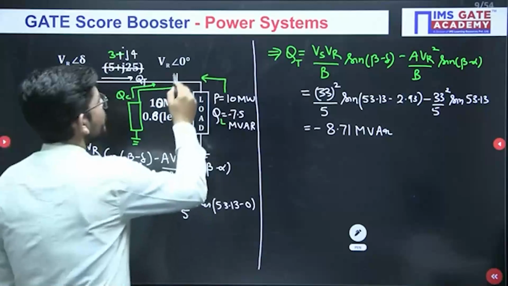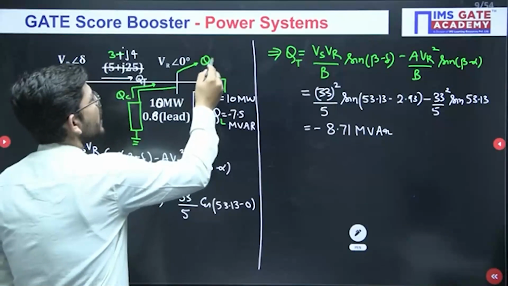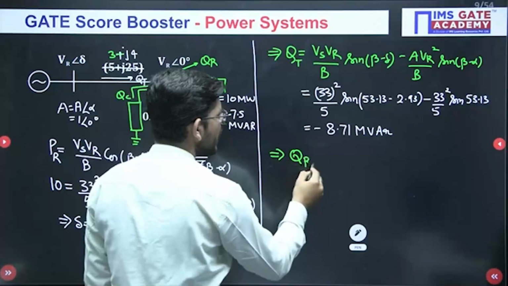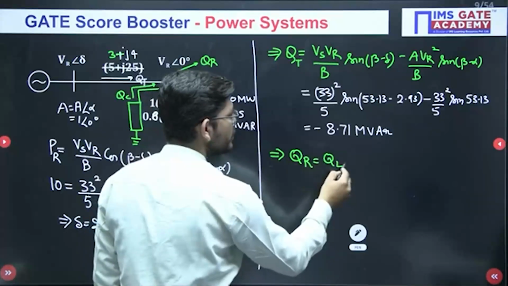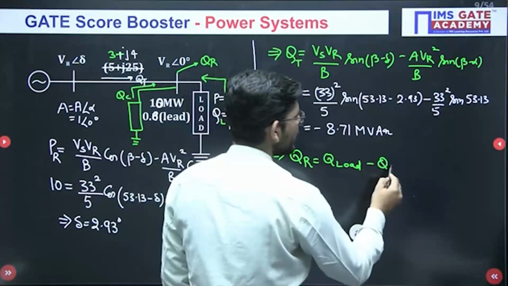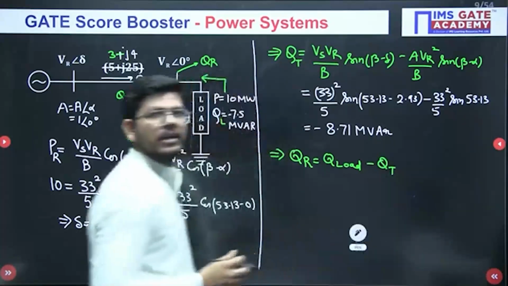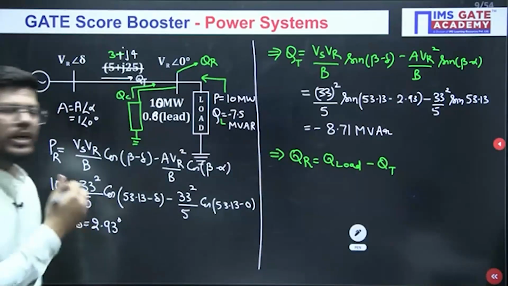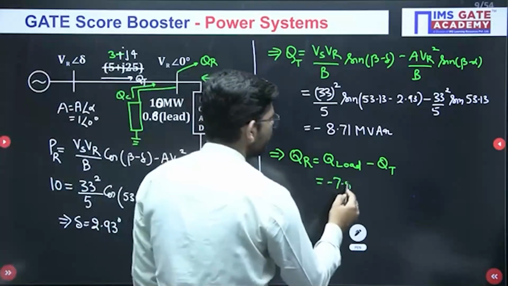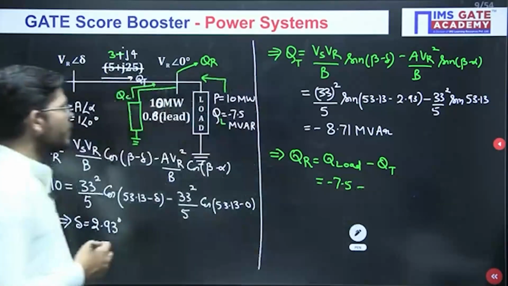Okay, if we call this power to be QR, so QR will be basically the difference of what is the load requirement minus what is transferred from the generating end to the load. Okay, so just see what is Q load. It is minus 7.5 minus what is Q transferred.